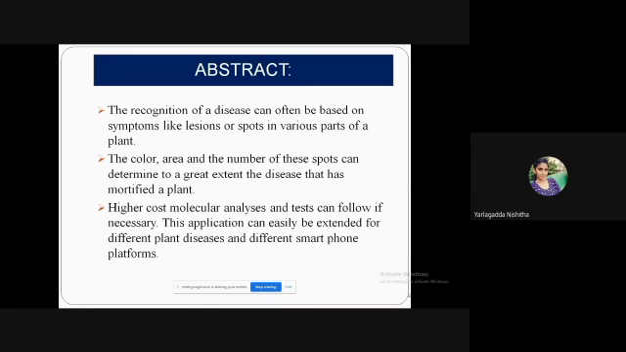Coming to the abstract, in this concept we are using a smartphone for recognition of plant disease based on symptoms like the spots occurring on the leaf or fruits, the color of the fruit, and the morphological features of the plant, where by seeing that only we can differentiate what disease it has got. We can also do this by molecular analysis, which is a costlier process. We can use the smartphone platform, which is easily available for everyone, to make the differentiation.